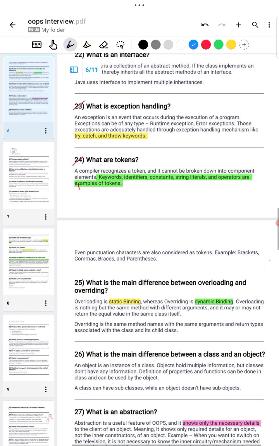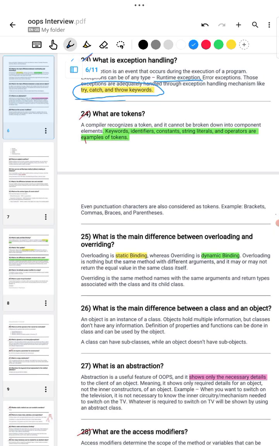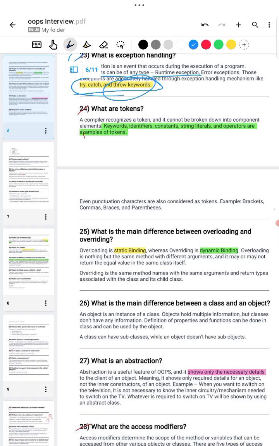Moving to 23. What is exception handling? In a single sentence, we can say that exception handling means handling unwanted and unexpected exceptions during runtime execution using try, catch, and throw keywords. The throw keyword is used with Java.